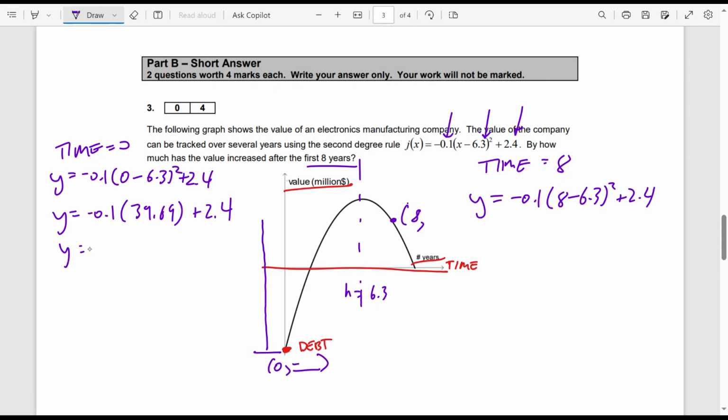Y will be equal to negative 3.969 plus 2.4, gives me y is equal to, let's just say, negative 1.57. So that's what this is here. So 1.57 million is where they started. Now you've got to figure out what it is going to be when the time is 8, and then add that to the value of the company 8 years later.